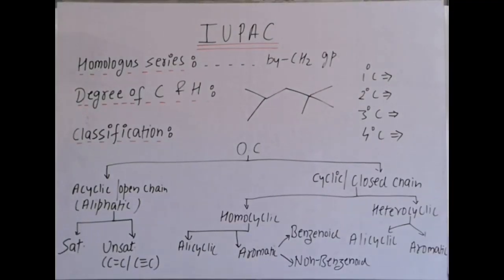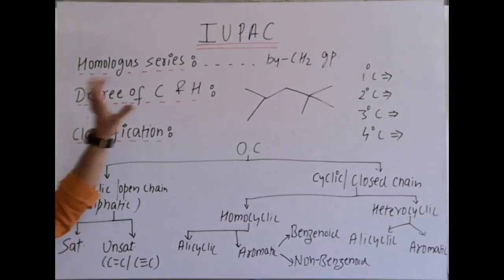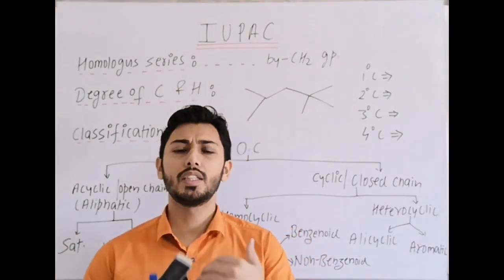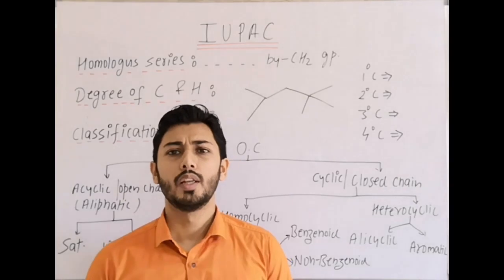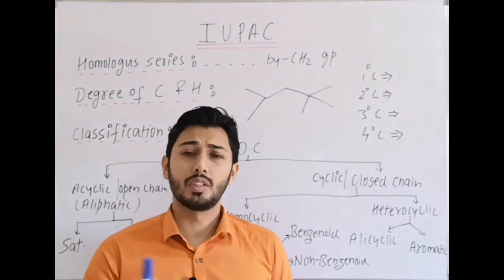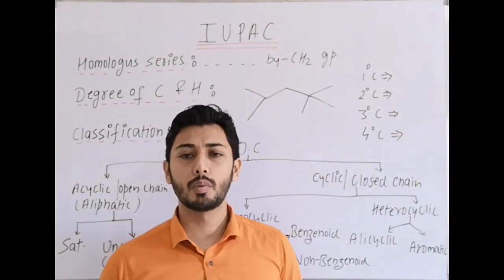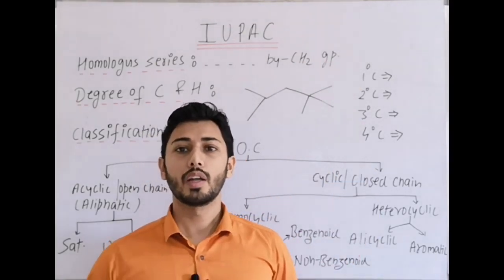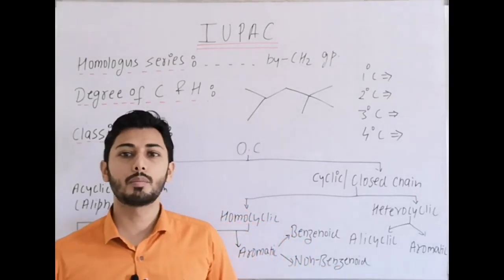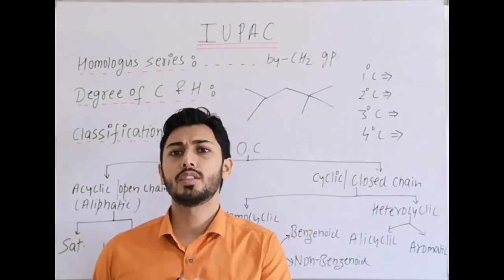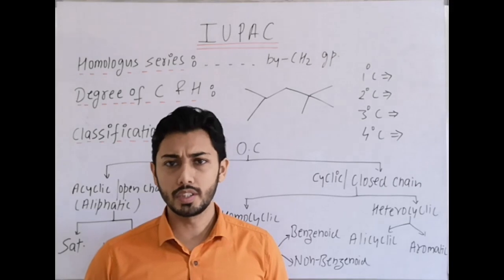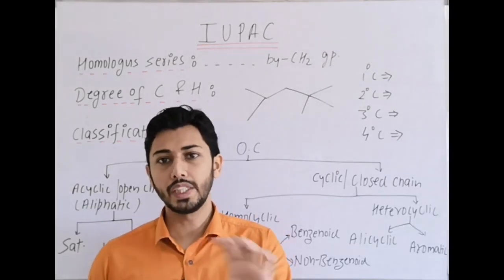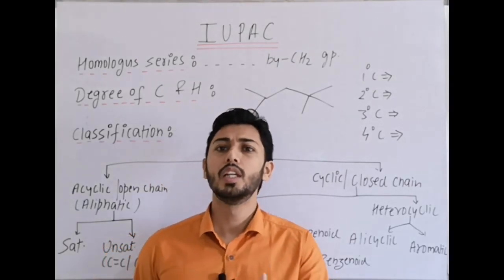Now next is homologous series. It is a series of similarly constituted compounds that contain the same functional groups. They have the same chemical behavior, similar chemical properties, but there is a regular increase or regular gradation in their physical properties, and each consecutive member differs by a CH2 group.